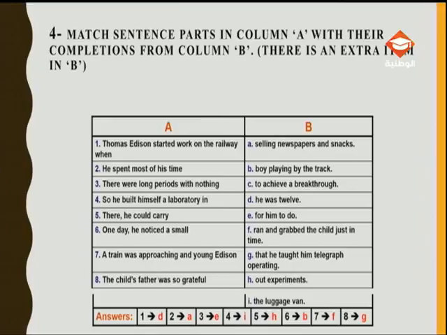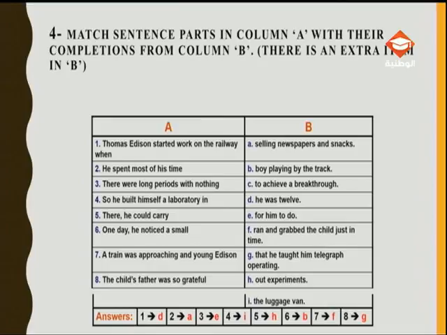A train was approaching, and young Edison, what do I need for this? I need a verb. And young Edison ran and grabbed the child just in time. It means that he saved the child. The child's father was so grateful.